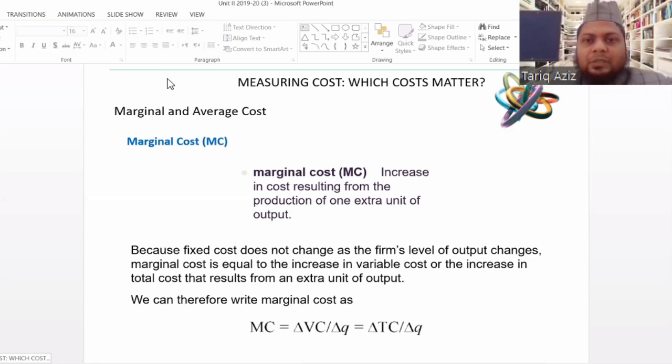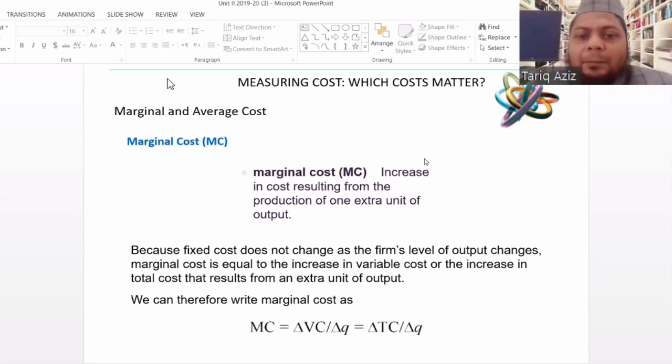Marginal cost is similar to the concept of marginal product. Marginal cost is the increase in cost resulting from the production of one extra unit of output. So if the firm produces an extra unit of output, how much is the cost changing as a result of producing one additional unit of output? That figure is known as marginal cost.